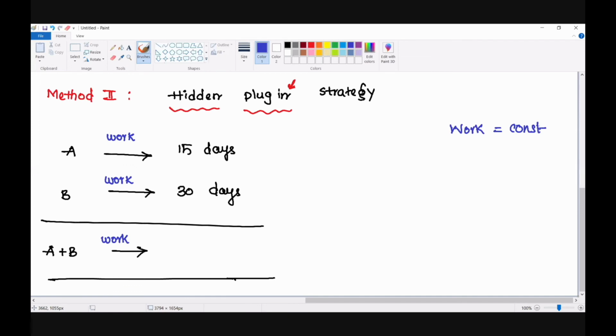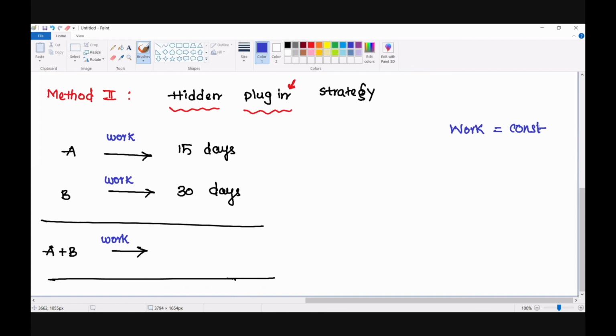Because work is constant, I am trying to use the hidden plugin strategy. What is the hidden plugin strategy? Where all can we apply hidden plugin strategies? Wherever you see something as a constant, you can try to plug some number for it and proceed with the solution by reading the question once again. That means here you can see work is kept as constant. So because work is constant, I am trying to plug some number for the work.